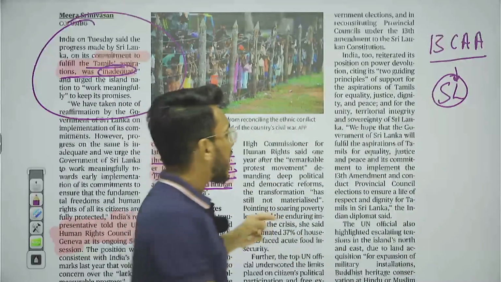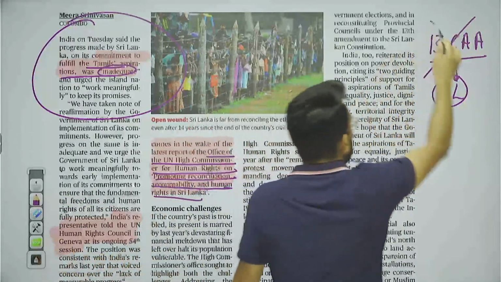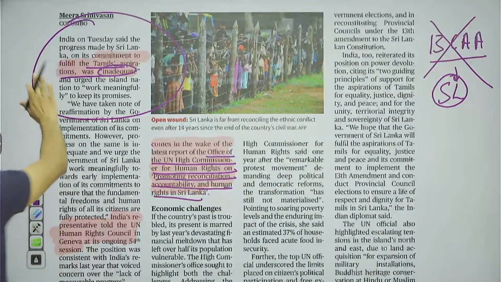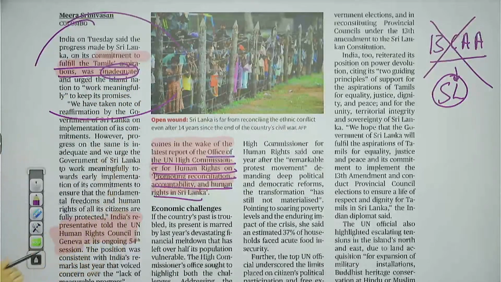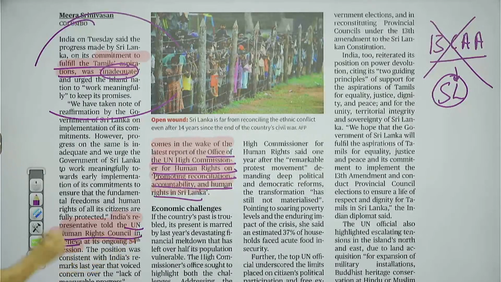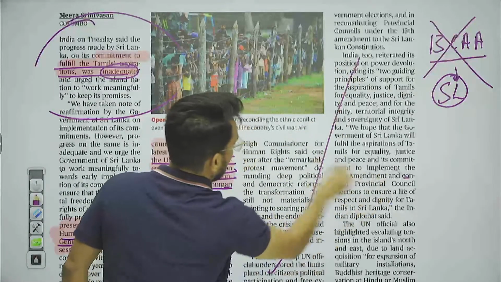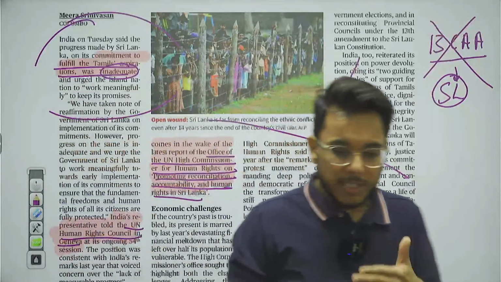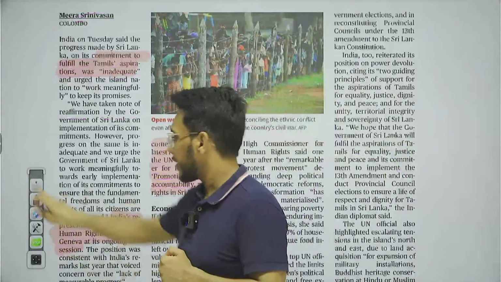So because Sri Lanka has not up till now implemented the 13th Constitutional Amendment Act, Sri Lanka is not very serious about working on human rights. It is not very serious about fulfilling the Tamil aspirations, and therefore the progress is inadequate. So this is something that India has said at the UN Human Rights Council meeting in Geneva. Now, guys, no need to track this entire article. Just when we talk about the relations between two countries, there are convergences and there are irritants. So this is an irritant in India-Sri Lanka relations. Okay, that is about it.